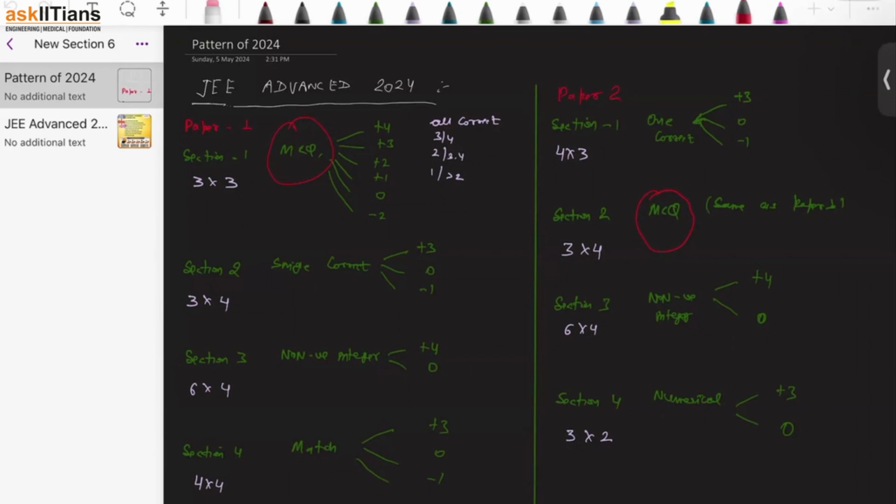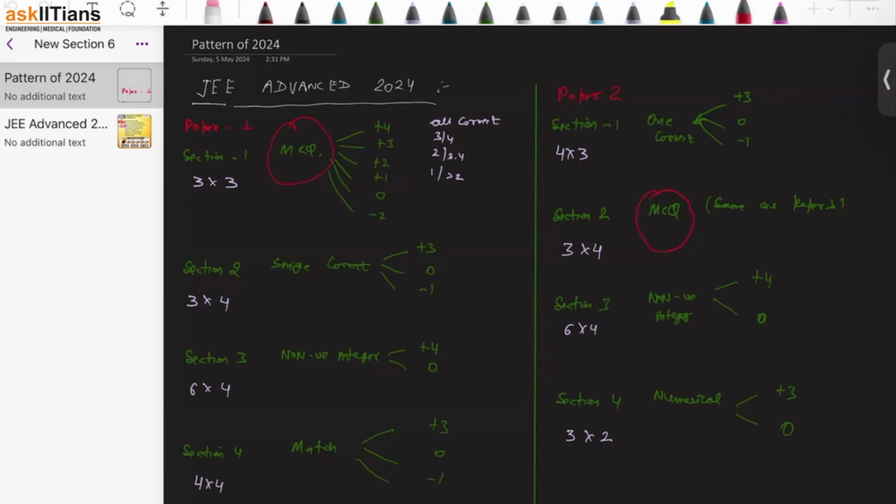So what is the main thing we have to understand from here? That when we are solving a JEE Advanced question, specifically I'm talking about the more than one correct, we will try to see what options I can get at max correct. Okay, because it has partial marking. I'll tell you about the partial marking concept as well.